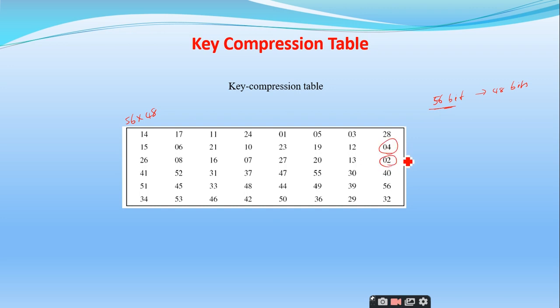Two is there, 4 is there, 3 is there, 1 is there. Is there any 5 here? 5 is there, 6. Can you see the table? Is there any 6 here? Yes, sir. Second row, sir. Yeah, 6, 7, 8, 9 is there.